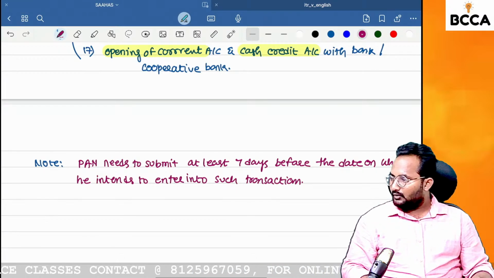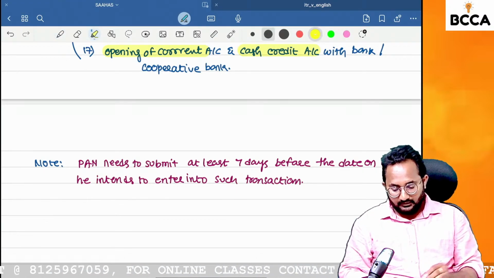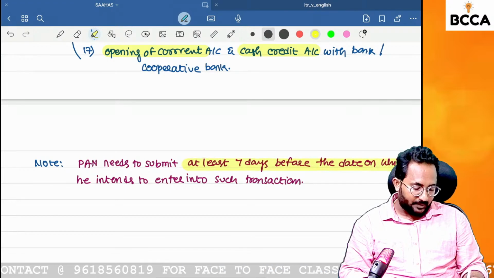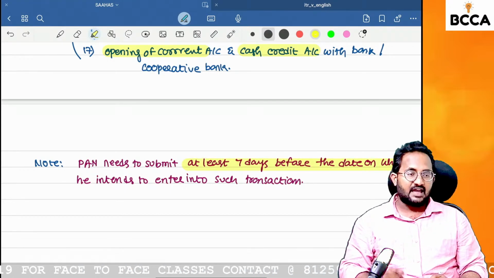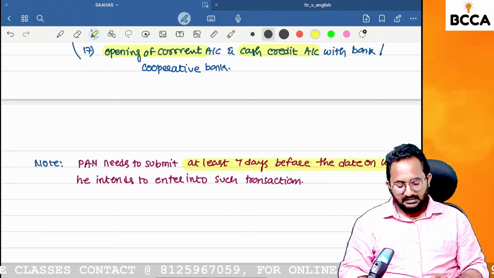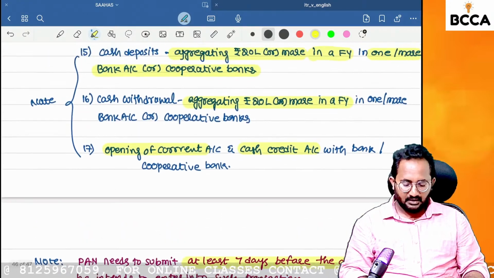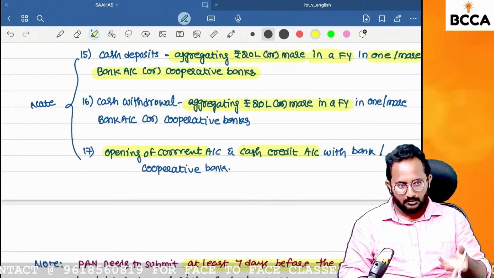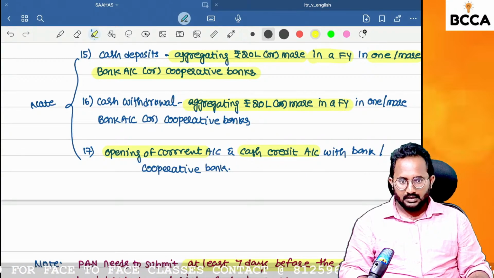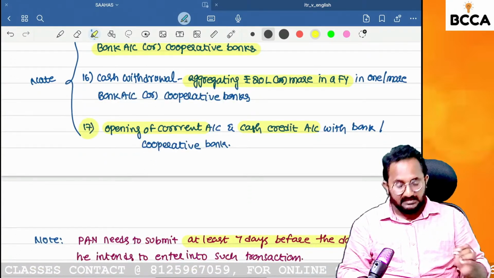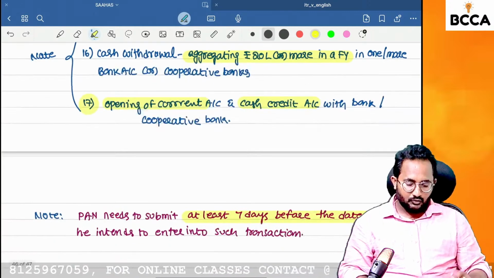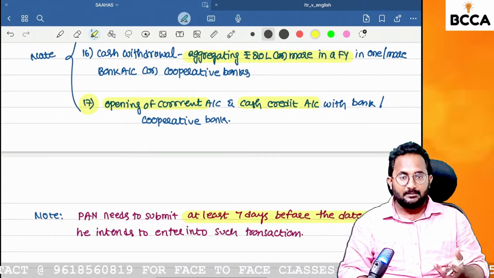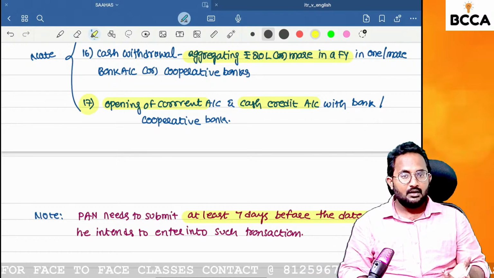At least how many days before you have to submit the PAN number to the bank authorities or cooperative bank authorities? 7 days. But this is practically not arranged, because at the time of opening the bank account or cooperative bank account, always they will take the PAN number. Okay. But for the 17th point, it is irrelevant. Because if you want to open the cash credit account or current account, definitely you need to submit it how many days before?